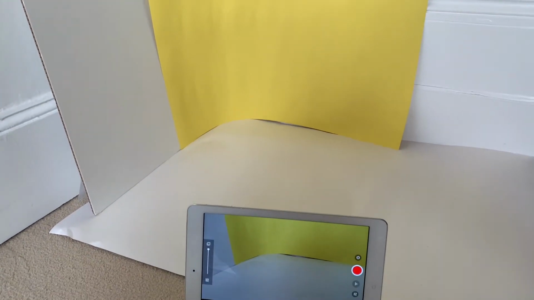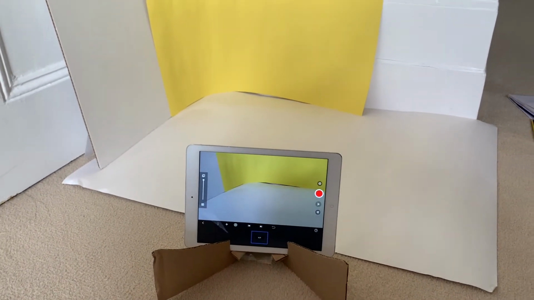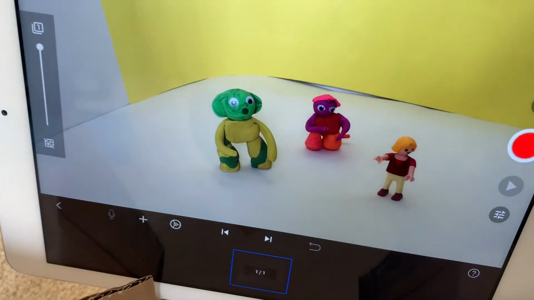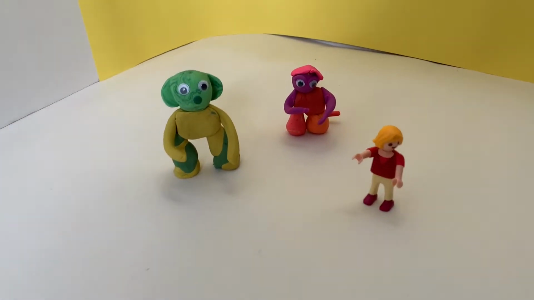I haven't decorated mine as I only wanted to show you quickly, but we are expecting you to put much more effort in. To make your characters, you can use Play-Doh, toys, Lego, paper cutouts, or anything you can think of. Be creative.